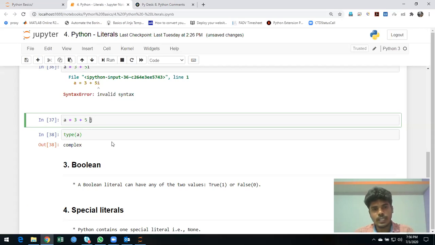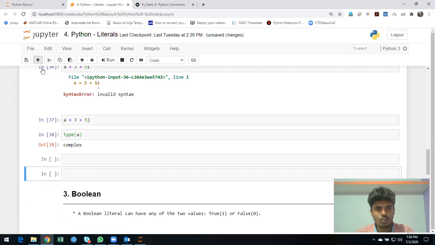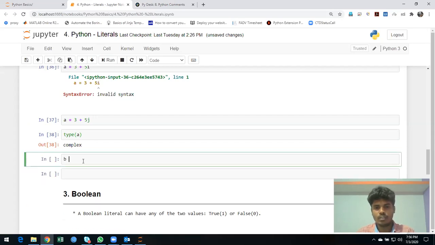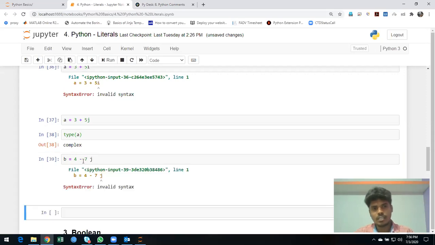Let me explore what happens if I give a space: 4 minus 7 space j. See, not accepting. There should not be any space between the number and the j.